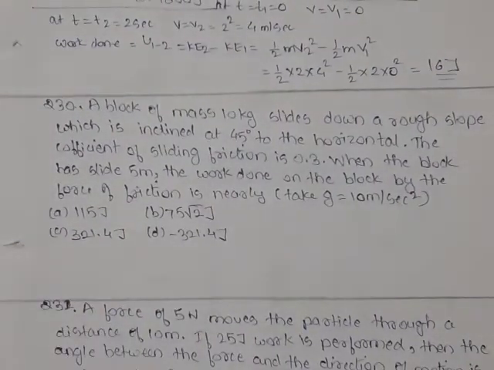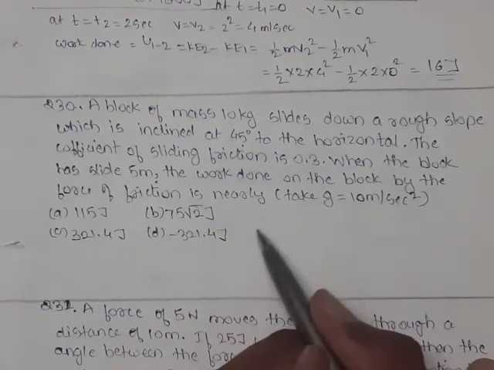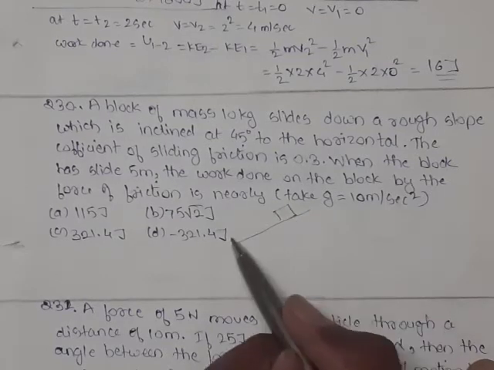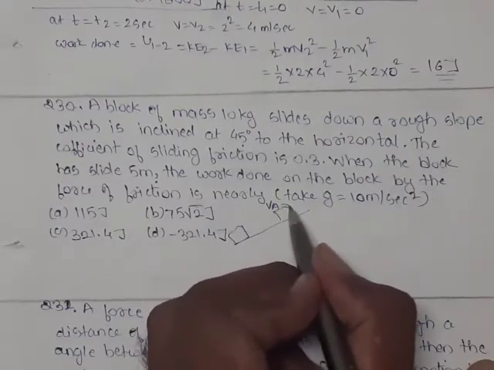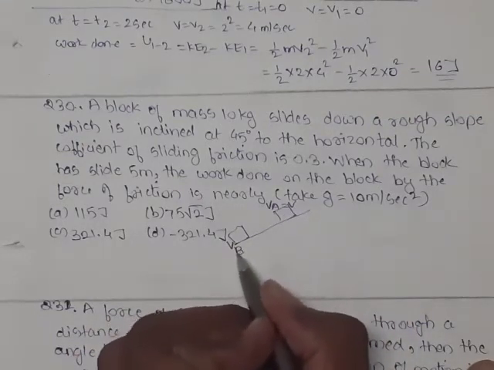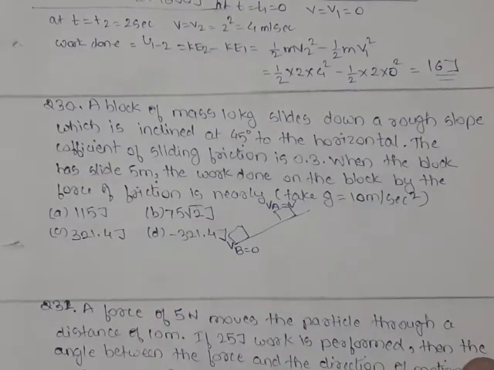Now question 30. A block of mass 10 kg slides down a rough slope which is inclined at 45-degree angle to the horizontal. The coefficient of sliding friction is 0.3, means mu k is given. When the block has slid 5 meter, work done on the block by the force of friction is nearly equal to. So work done is asked due to the frictional force. Here body is moving along this inclined plane from this position to this position. Initially velocity is v, and here velocity is equal to 0.